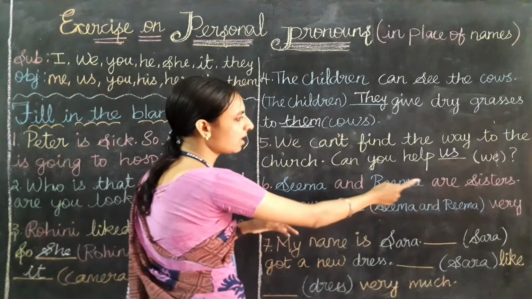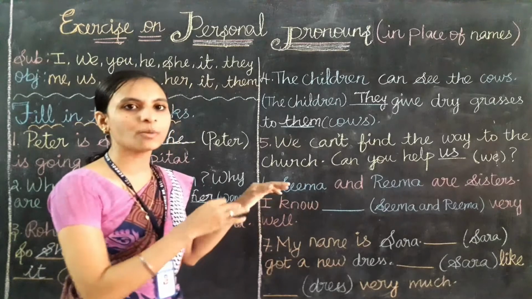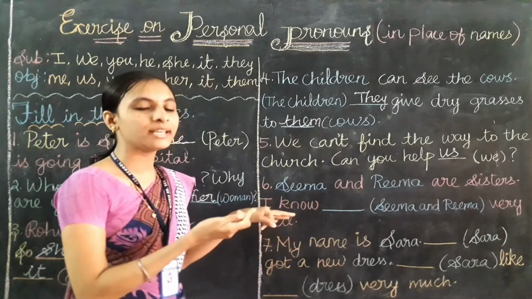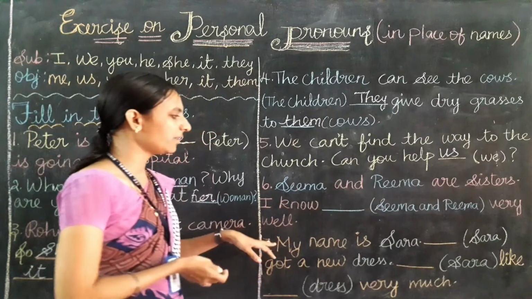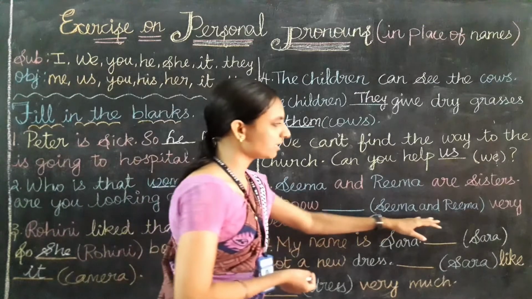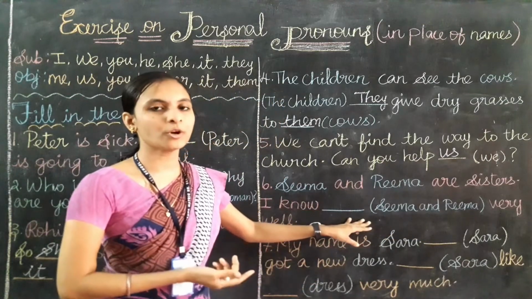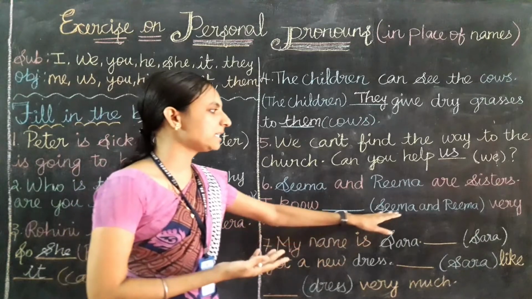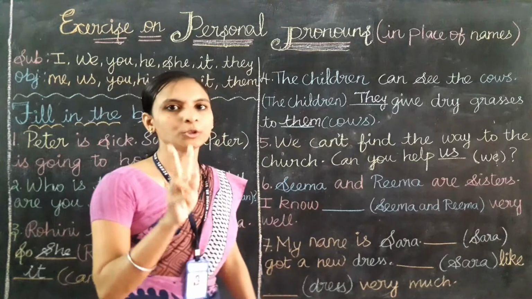Seema and Dreema are sisters. We are talking about Seema and Dreema. Then they are third persons. I know Seema and Dreema very well. Here Seema and Dreema come at the end of the sentence. And we need to use which pronoun? Yes, object pronouns. And Seema and Dreema are the third person plural because we are talking about two girls.